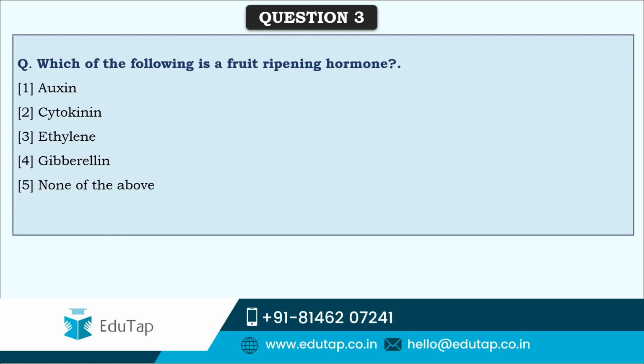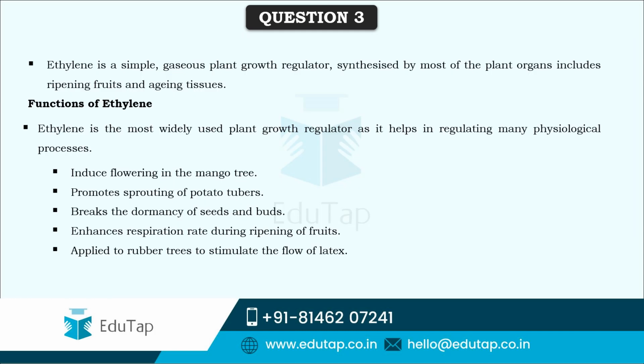So friends, which of the following is a fruit ripening hormone? And here the correct answer is ethylene. It is the one and only gaseous hormone, which increases the respiration rate, thereby hastening the ripening of the fruits. As mentioned, it is a simple gaseous plant growth regulator synthesized by most of the plant organs, especially ripening fruits and aging tissues.